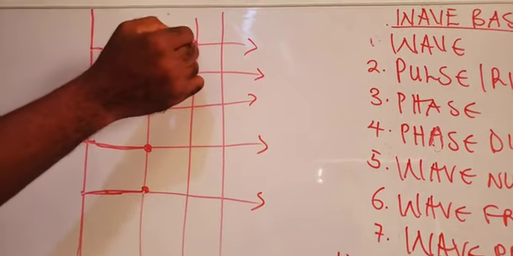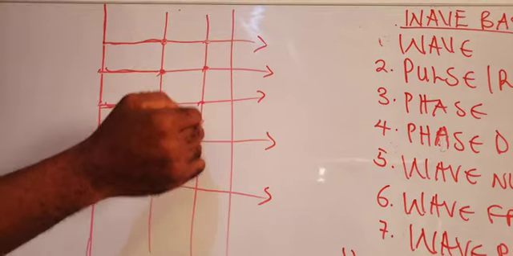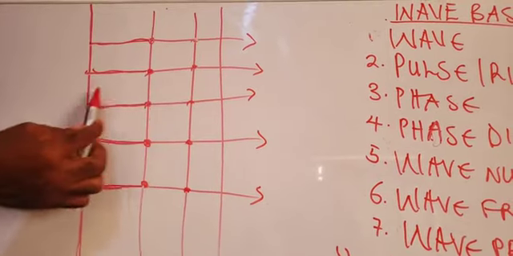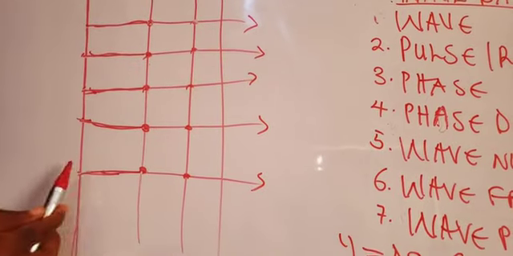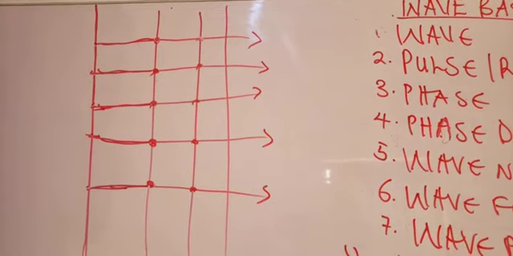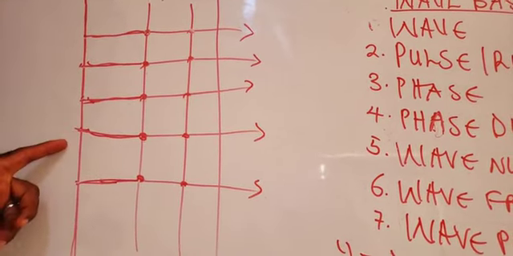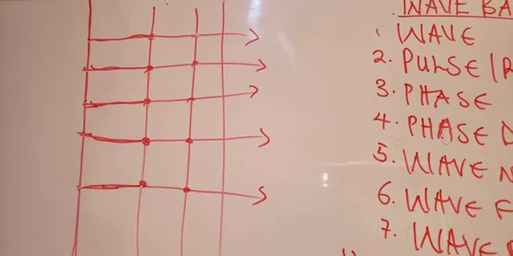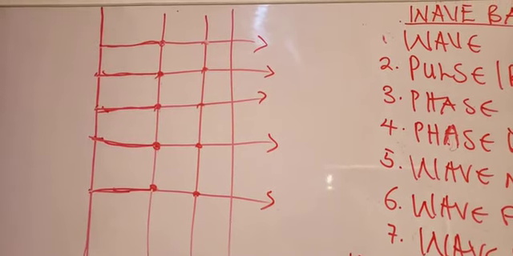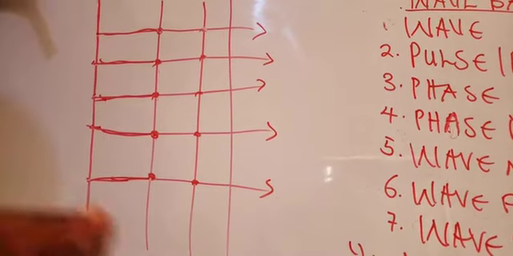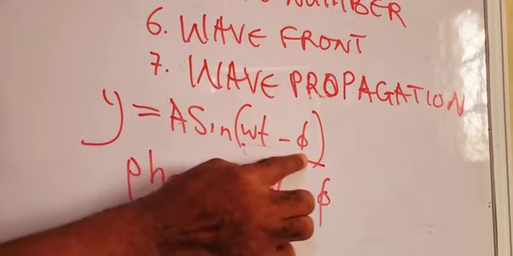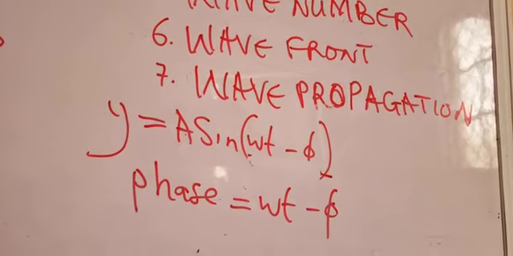Now look at this point again. The distances from the different points to the source of the wave, the same. So they are at the same state of disturbance. They receive the same energy from the wave source per time. So you say those points are in phase. To calculate the phase of a wave, I will repeat it again. Go to the wave equation. This expression inside this bracket here is the phase of the wave.